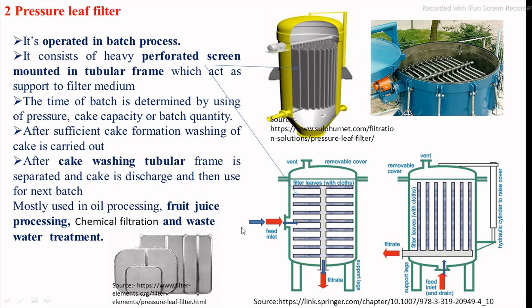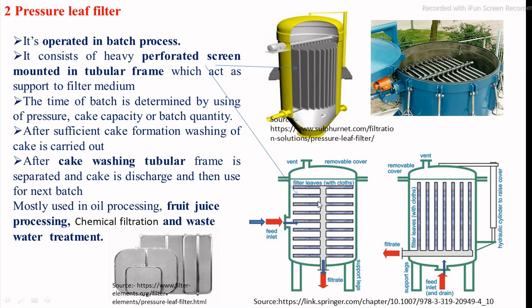When slurry is fed through a positive displacement pump through the pipe into the pressure leaf filter, proper pressure must be maintained inside. The liquid in the slurry, that is the water and water-soluble constituents, passes through the filter media into the perforated screen and through the central channel. Then this filtrate passes through the central channel into the drain pipe and is discharged to the next section. The suspended particles in the slurry are deposited on the surface of the leaf, and the resulting cake is built up on the surface of the leaf.